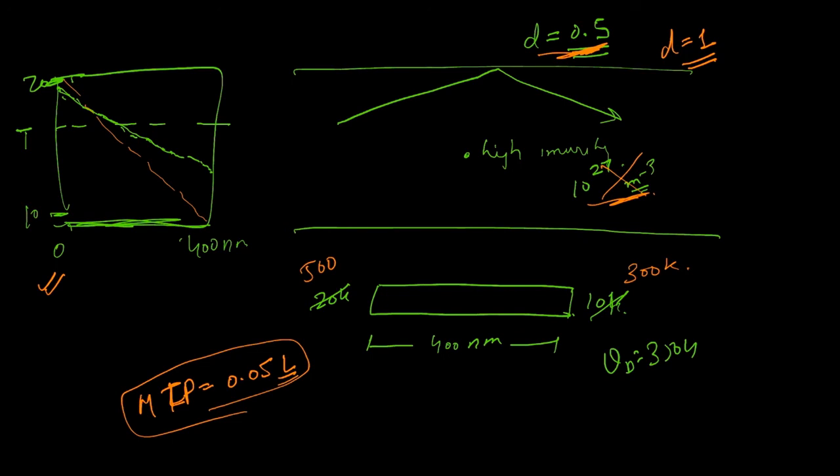So you mean we are adding more resistance, more scattering. We have already said the mean free path, if it was 0.05 L with specularity equal to 1, it would become even smaller. So maybe it would now become 0.04 L or something.